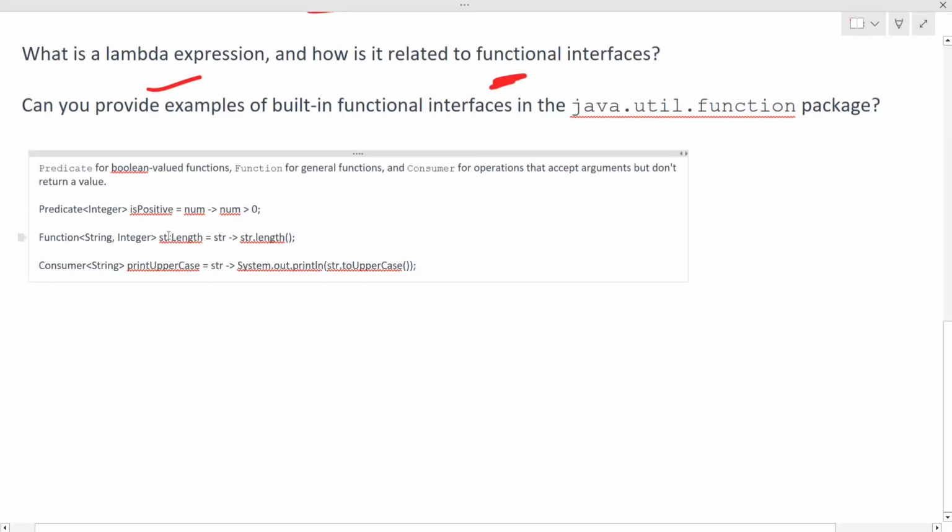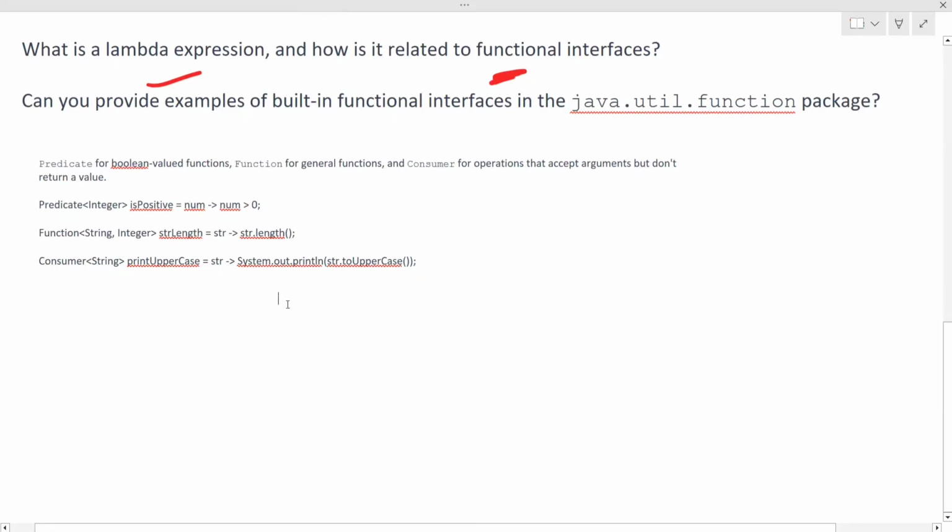Here you can see the examples as mentioned. Predicate is for Boolean valued functions. It returns a Boolean value, for example whether a number is greater than 0 or not. Here the function is doing some sort of general operation. Consumer is accepting the arguments but not returning a value; it is printing the uppercase of a given string.